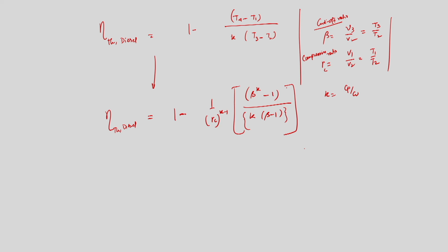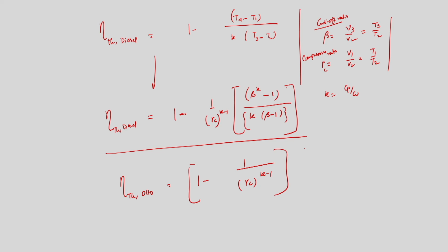So, if we compare the efficiency of the diesel cycle with the thermal efficiency of the Otto cycle, then what can I write? The thermal efficiency of the Otto cycle, which we derived in the last lectures, is 1 minus 1 upon rc to the power k minus 1.